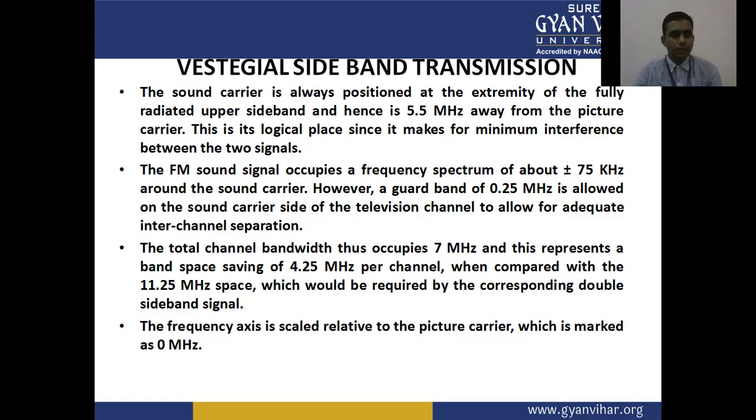The total channel bandwidth thus occupies 7 megahertz, and this represents a band space saving of 4.25 megahertz per channel when compared with the 11.25 megahertz space which would be required by the corresponding double sideband signal. The frequency axis is scaled relative to the picture carrier, which is marked as 0 megahertz.